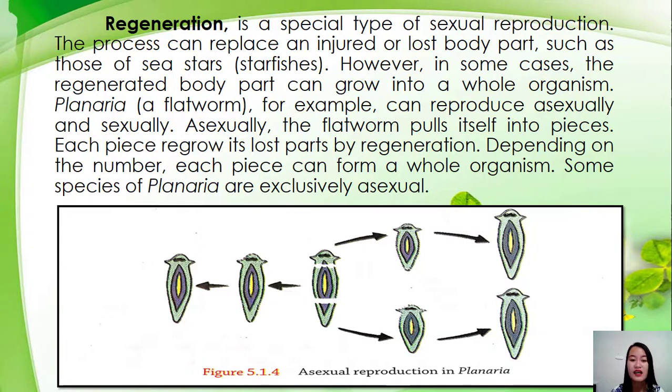Magre-regenerate yung kanyang naputol na yon at ma-form siya ng panibagong starfishes o ng isang planaria. So ganyan yung nangyayari kapag nagkakaroon ng regeneration. Even class yung mga mga jellyfish. Ayan, so sila po ay hindi namamatay, kundi yung kanilang katawan po ay nagre-regenerate.